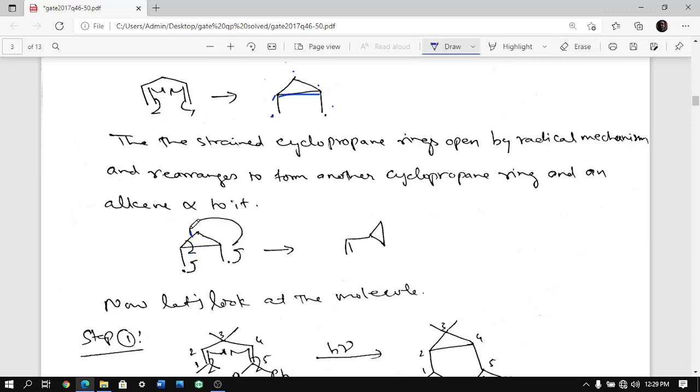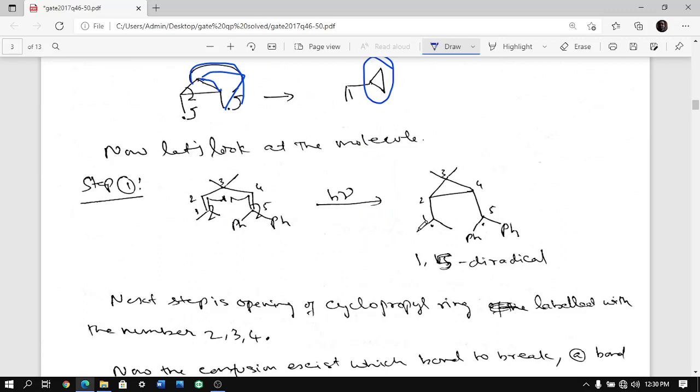So this goes and forms a bond here, you understand? So 1 2 3, a 3 carbon ring is formed, so it is forming the cyclopropyl ring. So how is it happening? First, in the given molecule, these two pi bonds both become radicals and this forms a bond, and you are getting a sigma bond here.